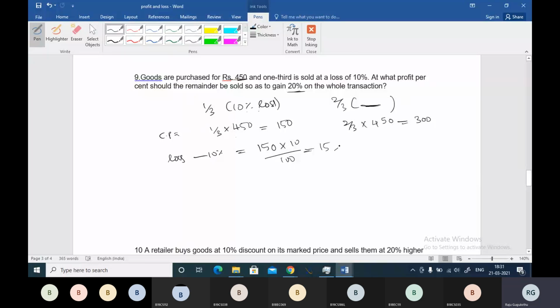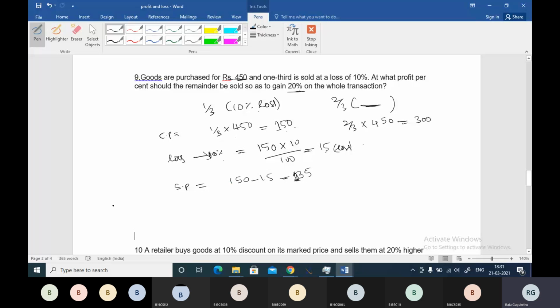Now you can calculate the selling price, because as per the question, one third of the goods are sold at 10% loss. I first found the cost price of one third of goods, that is 150. Next, I found the loss on that, that is 15. So the selling price will be 150 minus 15, that is 135. 135 is the selling price.